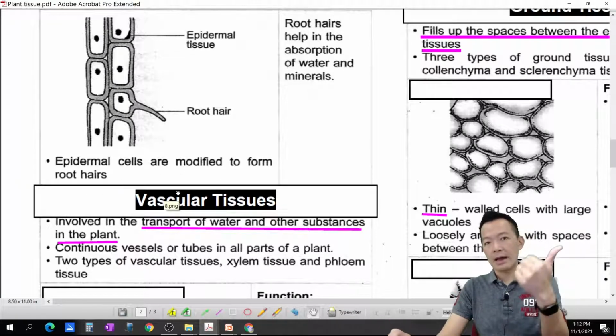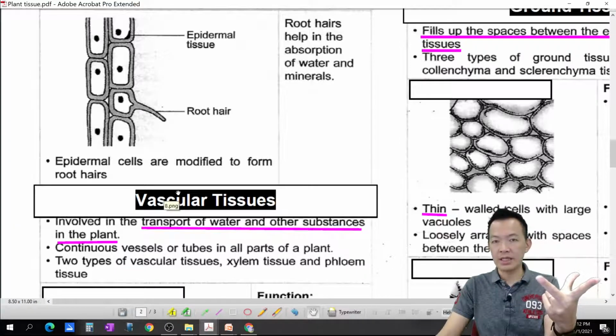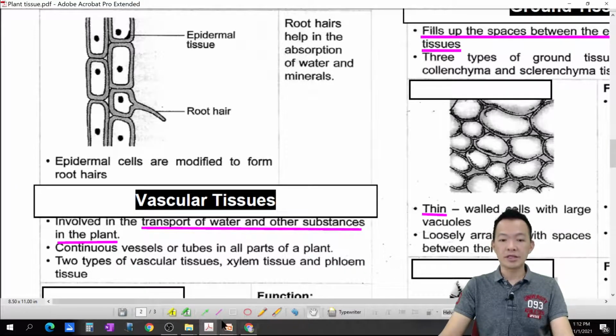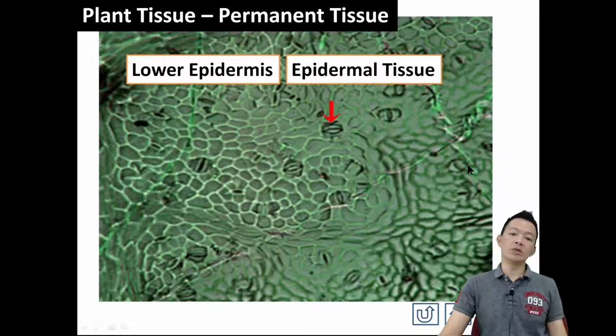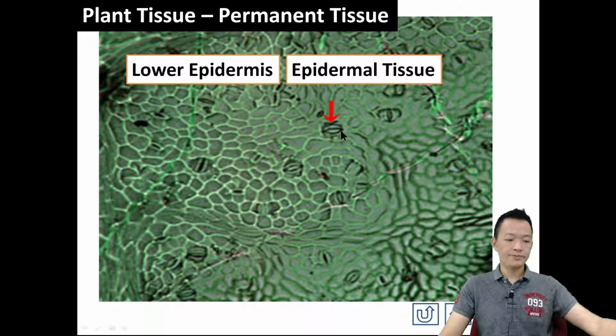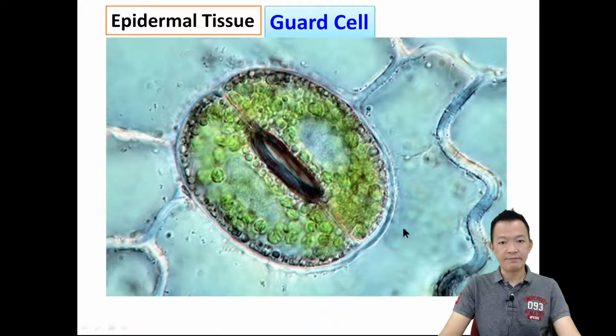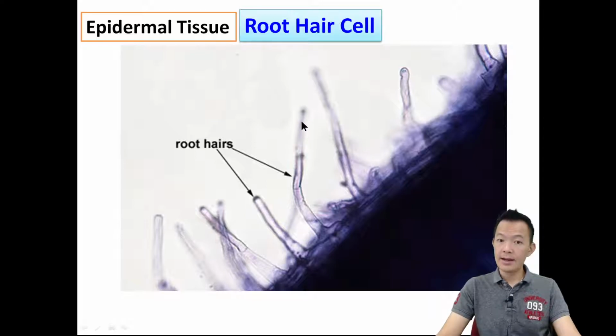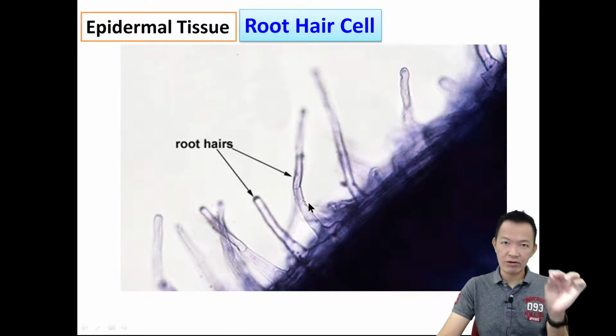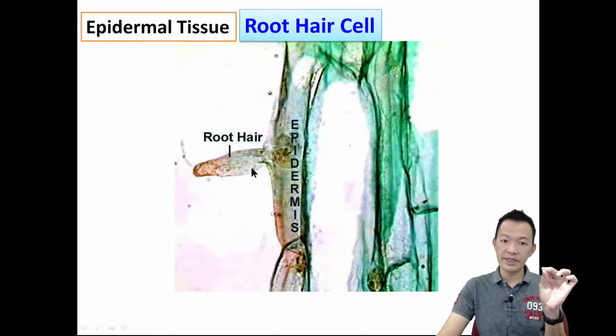So root hair cell 啦，guard cell 啦，upper epidermis, lower epidermis cell 啦，they are all epidermal tissue，它们都叫外层组织，OK。Cover the surface 变成植物的表面。Guard cell 本身就是一种 epidermal cell、epidermal tissue 啦。